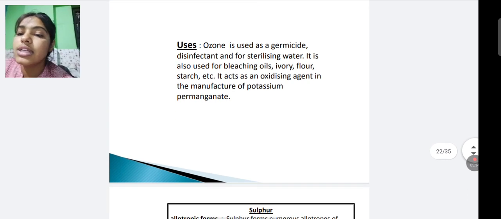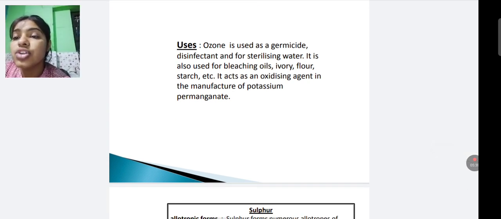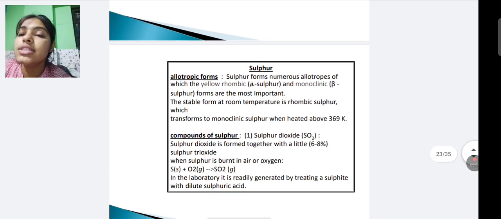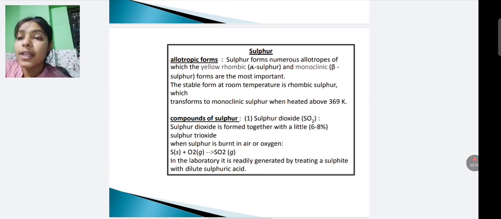Now we discuss its use. Ozone is used as a germicide, disinfectant, and for sterilizing water. It is also used for bleaching oils, flour, starch, etc. It acts as an oxidizing agent in manufacturing of potassium permanganate. Now we discuss a little bit about sulfur.